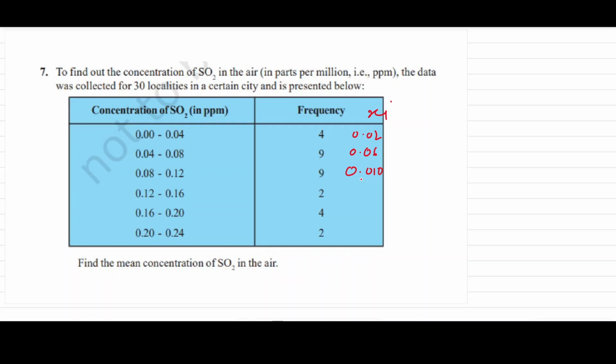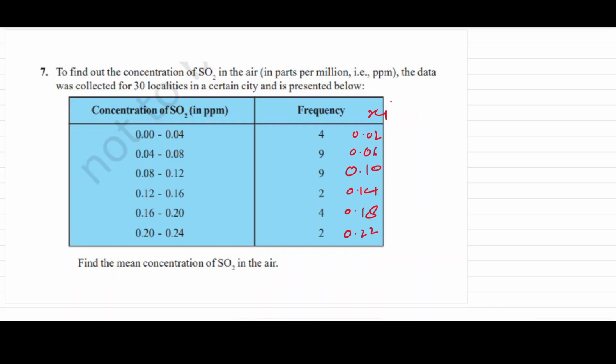Now this will be 0.10. Now this will be 0.14, and this will be 0.18, and this will be 0.22. This is the xi. Now because this number is increasing, so we should minimize.